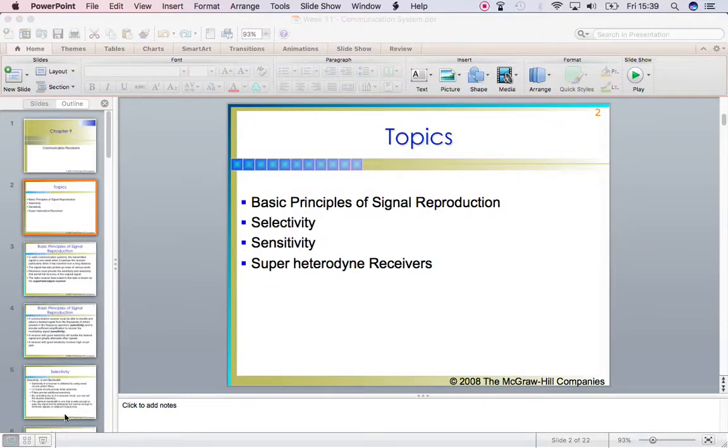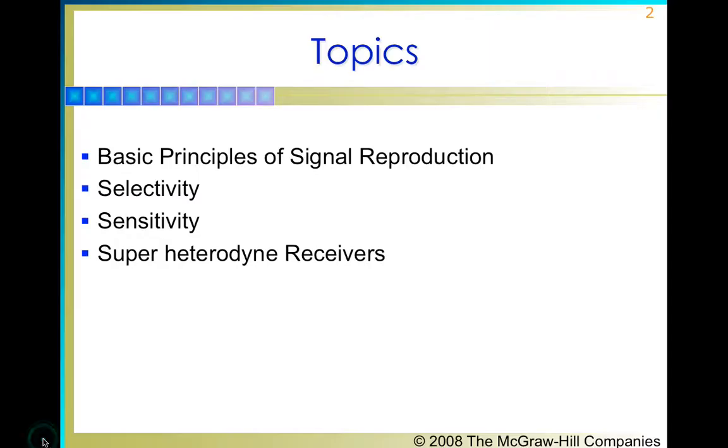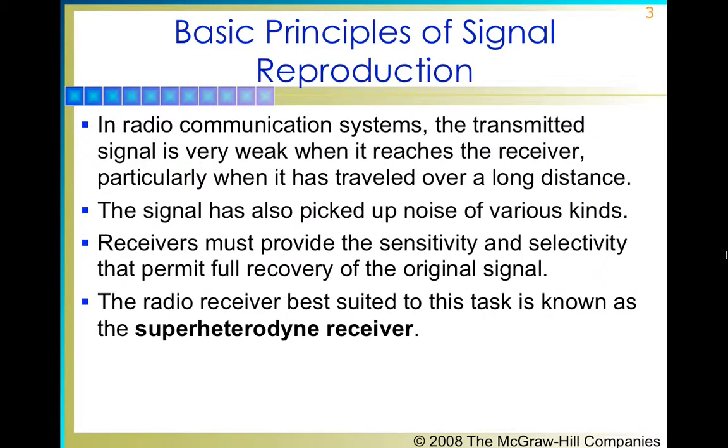In this lecture, I will be doing a discussion on the following four topics. Firstly, there will be a discussion on the basic principles of signal reproduction, which will be followed by my briefing on the selectivity and sensitivity, and in the last I will be doing discussion on the super heterodyne receivers. So we can start the first topic, which is the basic principles of signal reproduction.